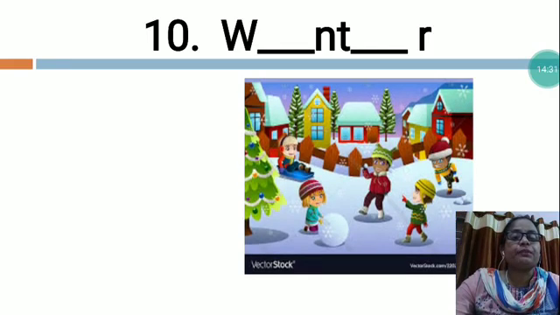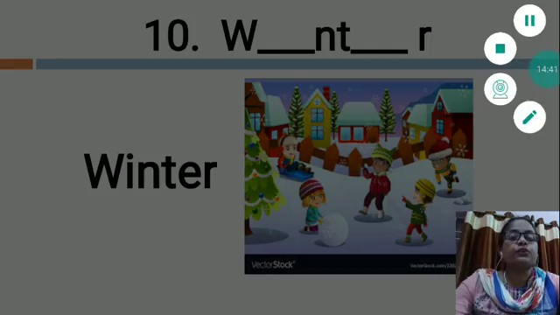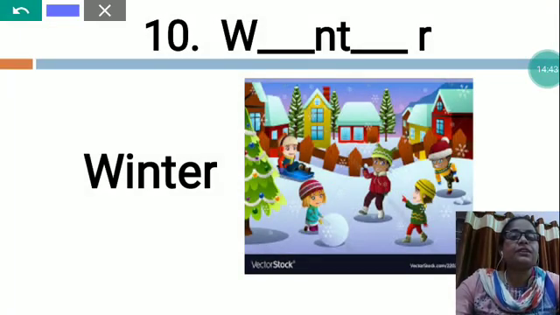So this is the picture of which season? Winter season. So this is the spelling of winter. W-I-N-T-E-R, winter. So you will write after W, I-N-T-E-R, winter.